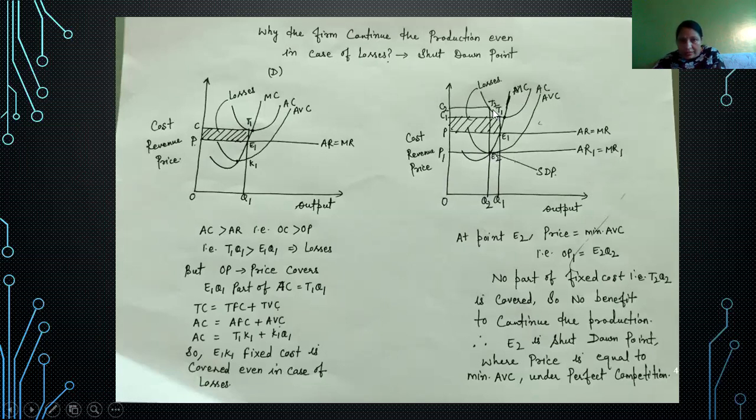Fixed cost in this case is T2E2, but no part of fixed cost is covered by the available price in the market. So definitely now the firm will stop production. So the shutdown point is that point where price becomes equal to average variable cost. Now I think you have understood how the shutdown point is determined, that is, at what point in case of losses the perfectly competitive firm will stop production.